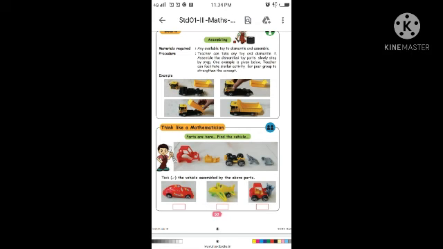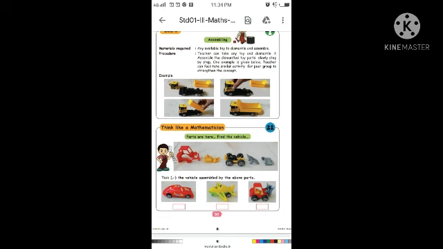Parts are here. Find the vehicles. Tick the vehicles assembled by the above parts. What you have to do? Have to tick which one is suiting. You have to tick it. Tick the vehicle assembled by the above parts. I think the third picture is assembled by the above parts, isn't it? You can see which parts assembled with that picture. The third one, have to tick it. Okay, children, looks like a jeep.